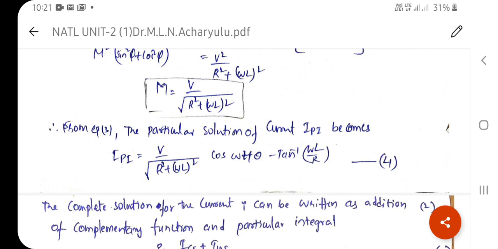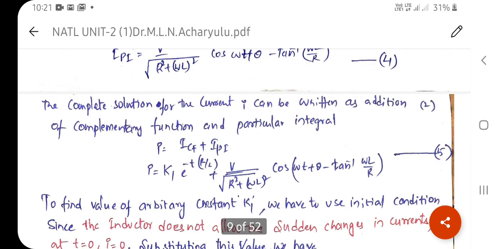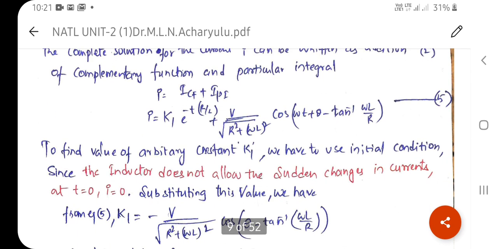This is the final particular integral solution. Now the complete solution for the current I can be written as the addition of the complementary function and the particular integral. This is the final answer: I is equivalent to I_CF plus I_PI.